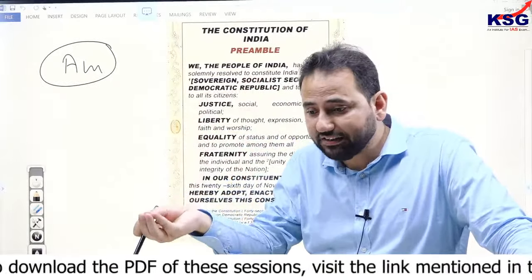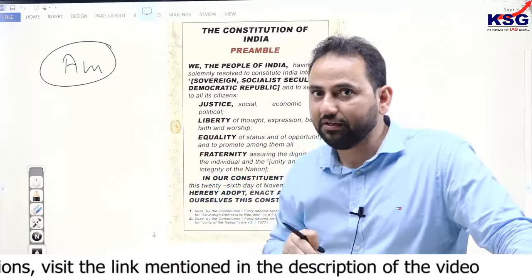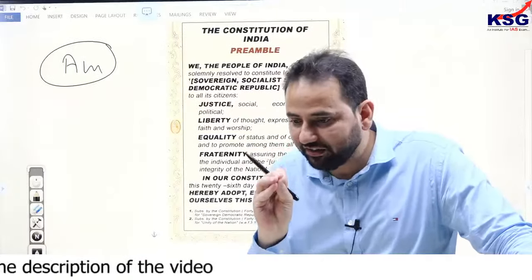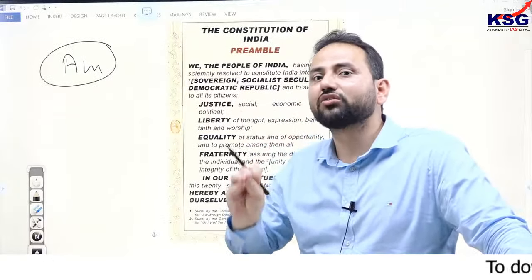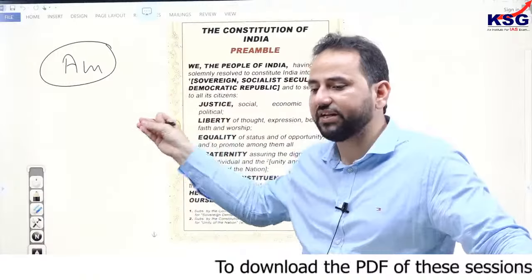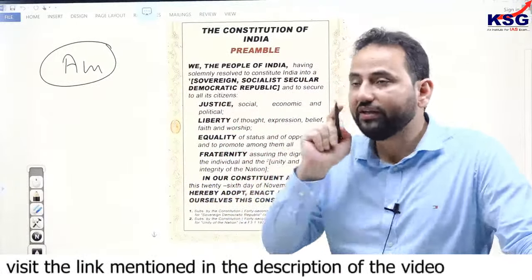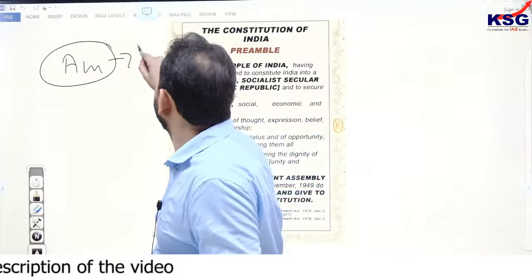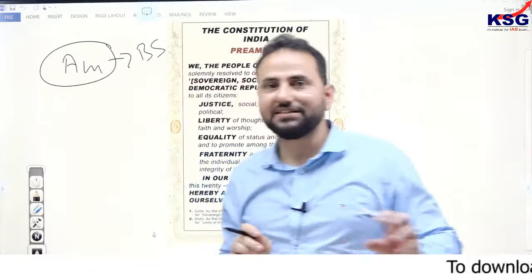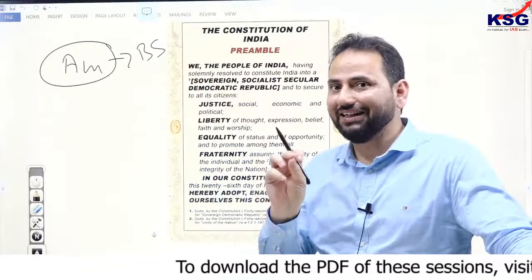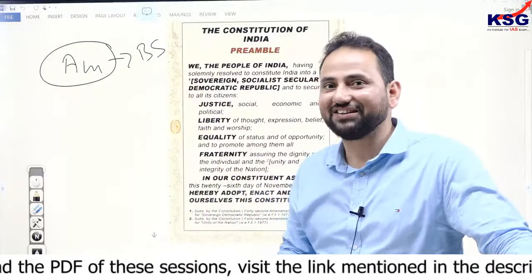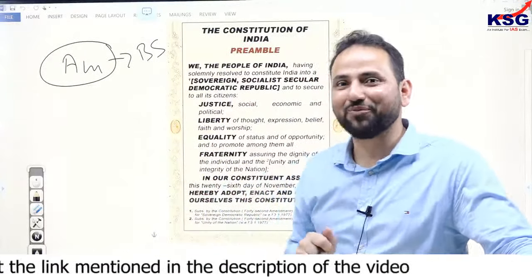If we talk about the amendability of the preamble, then we have to understand one thing very clearly: any part of the constitution can be amended. Whatever the part is, that doesn't matter. Any part of the constitution can be amended, excluding the basic structure concept. So excluding the basic structure, we can amend any part of the constitution. What is basic structure? God knows, or the Supreme Court knows.